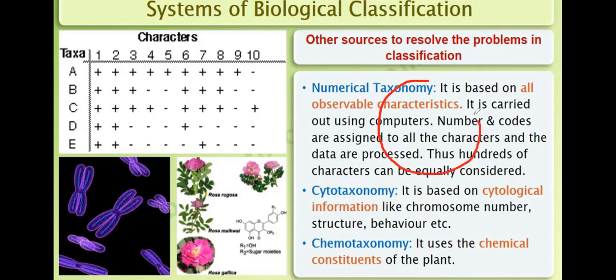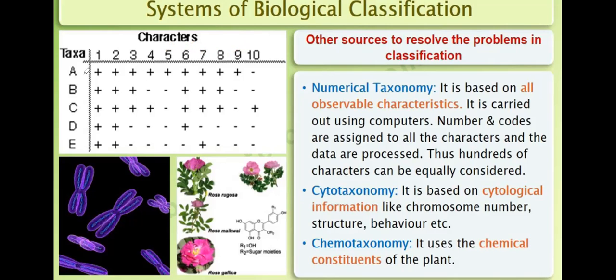So in numerical taxonomy, a large number of observable characters are considered by using what? Computers. Suppose this is numerical taxonomy, these are taxa, and these are characters 1, 2, 3, up to 10. A has characters 1, 2, 3 and also 4, 5, 6, 7, 8, 9, 10.